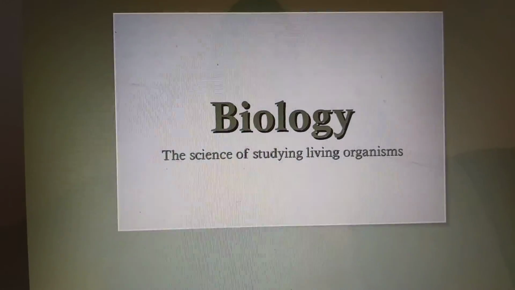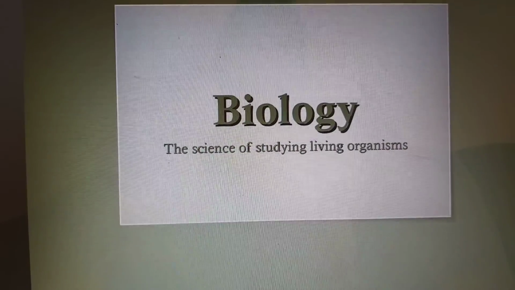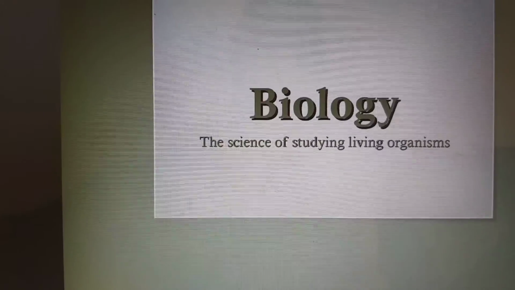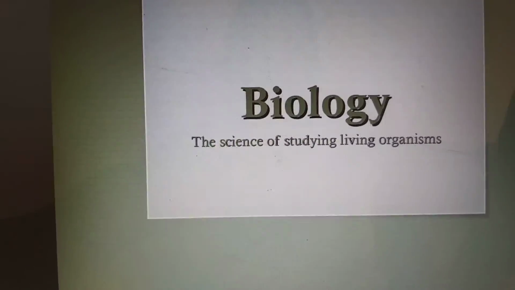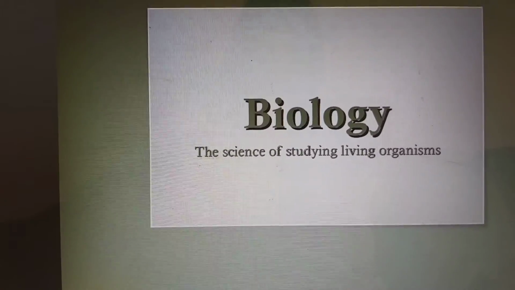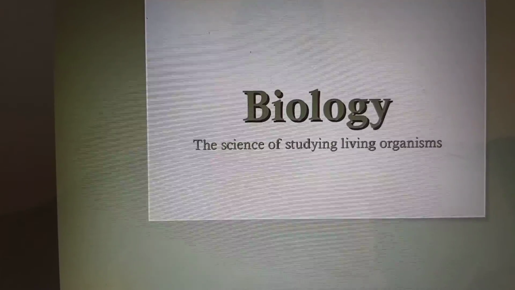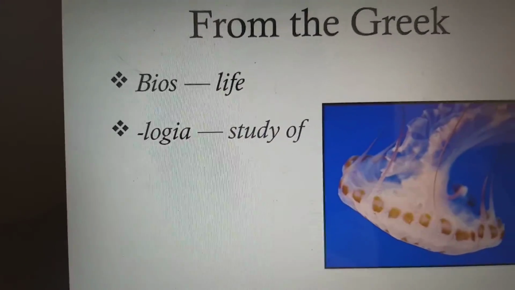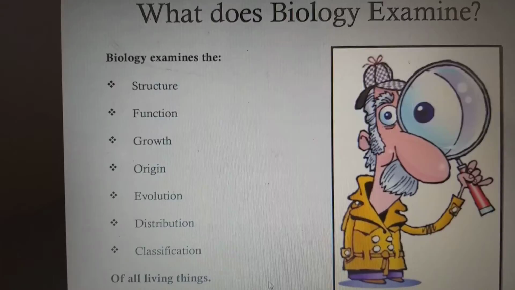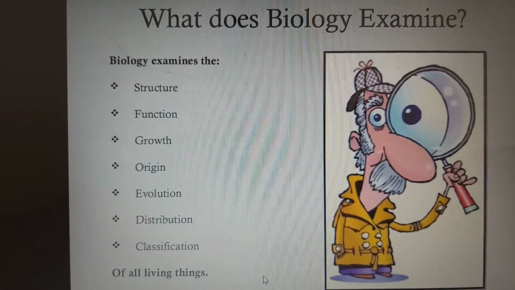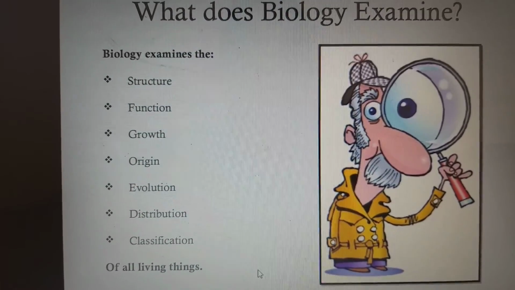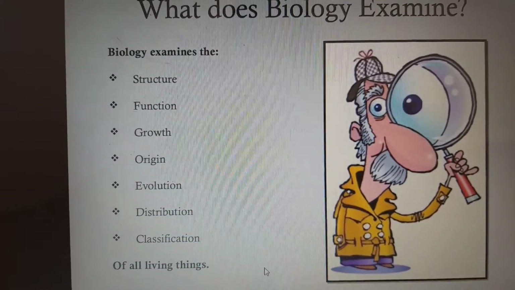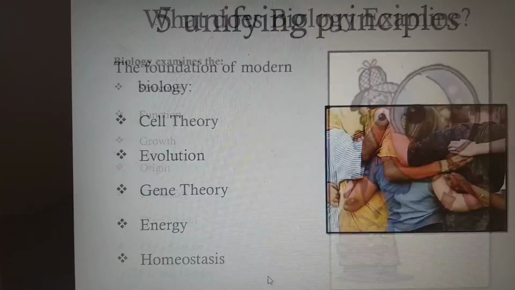Hello friends, now we are going to see about what is living in biology. What forms of life we call living and what forms we call non-living. Coming to biology, the science of studying living organisms we call biology. From the Greek, bios means life, logia means study of. So what does biology examine? Biology examines the structure, function, growth, origin, evolution, distribution, classification of all the living things.